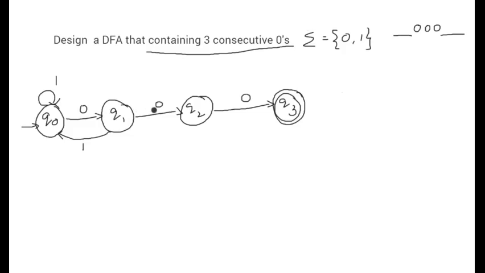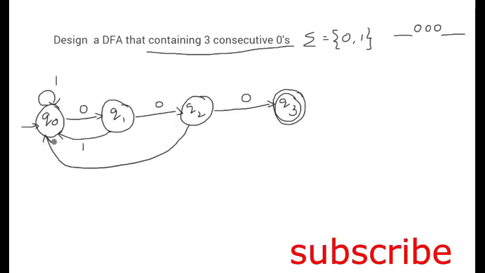Suppose 2 consecutive zeros are seen. It will be in the state Q2. On Q2, if 1 is seen as an input symbol, it has to again go back to the starting state. So Q2 on 1, it has to go back to the starting state, that is Q0.